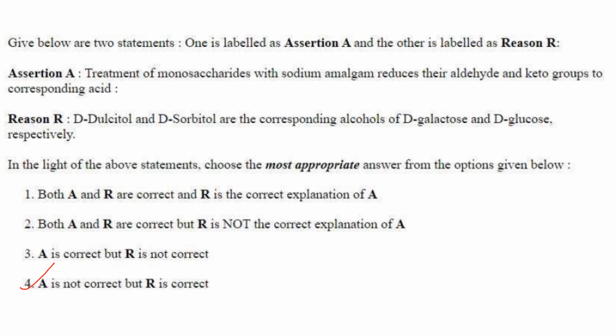Then next one, reason. D-dulcitol and D-sorbitol are the corresponding alcohols of D-galactose and D-glucose respectively. That's correct. So A is not correct, but R is correct. Answer is option 4.